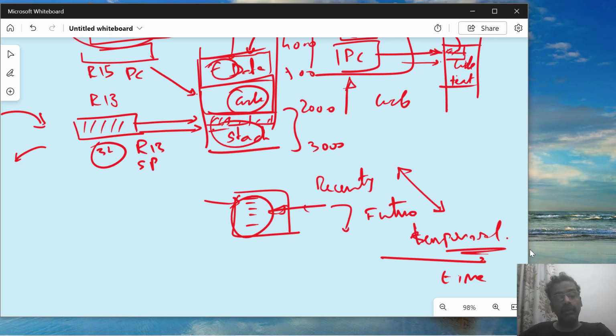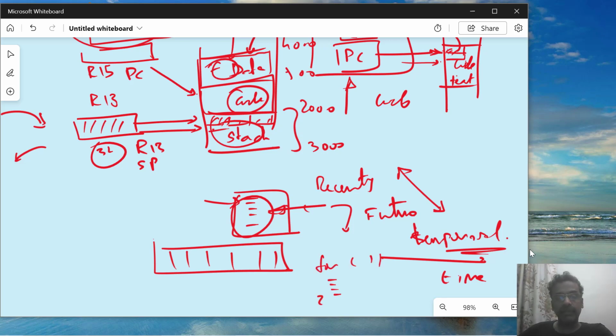Now what about an array of data or code which is inside a for loop? You have written a for loop and a lot of code is residing in some part of the code area. When you are executing a for loop, you will be executing this quite often, right? So whatever instructions are there will be executed again, and the instructions which are next to each other will be stored in memory close to each other.